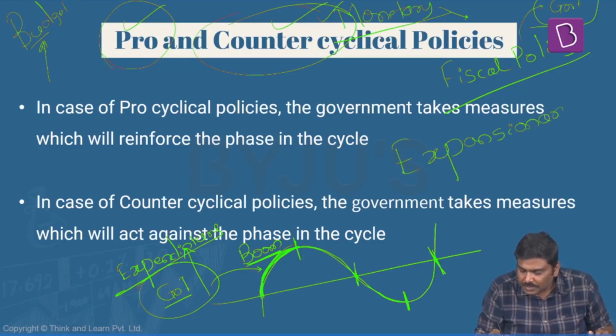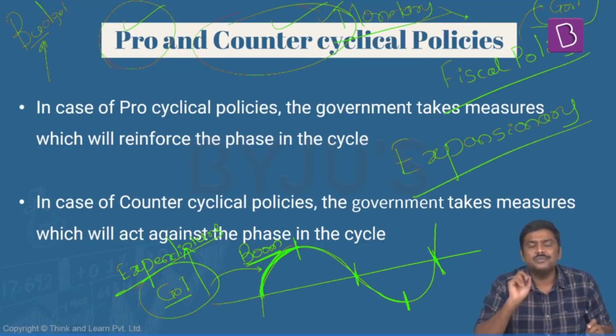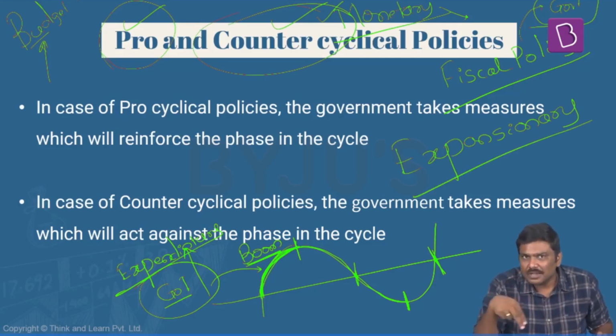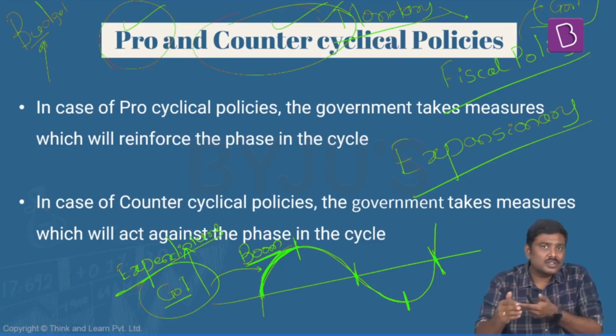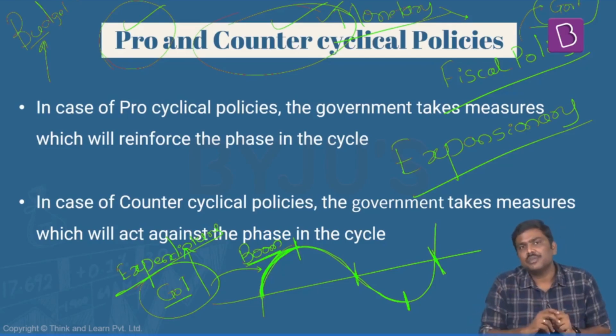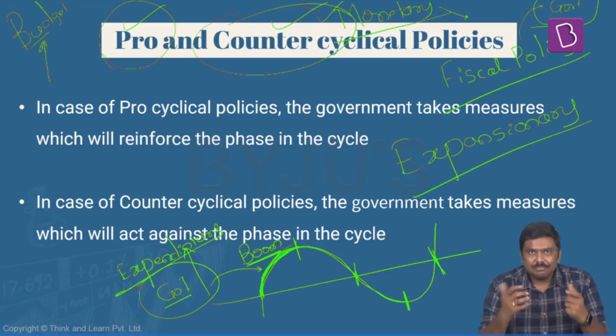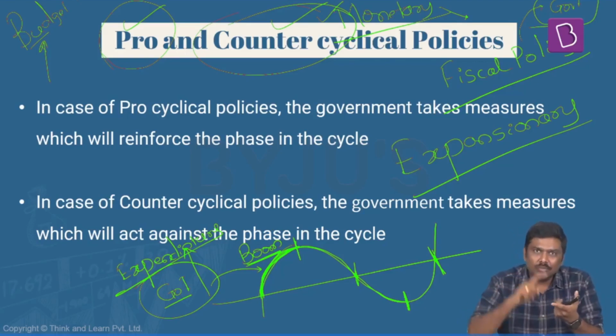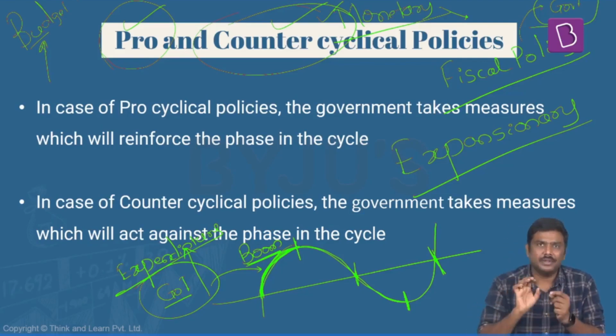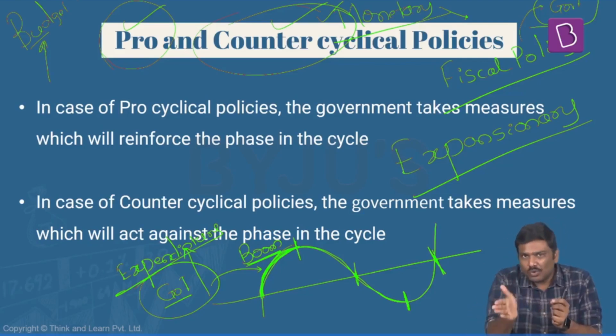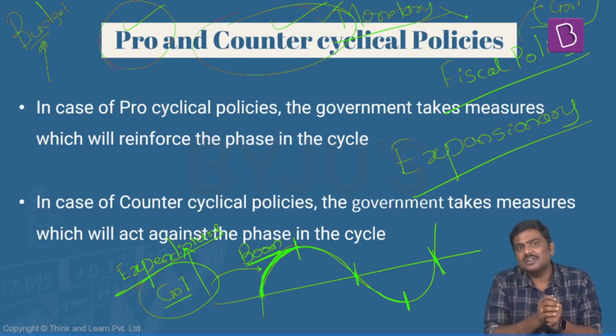Now, there are two terms. We'll come back to the discussion. One is called an expansionary fiscal policy, and the second one is called a contractionary fiscal policy. What is the idea here? Whenever I say expansionary fiscal policy, it simply means government is spending more and more in the market, through different modes or different types of expenditures.